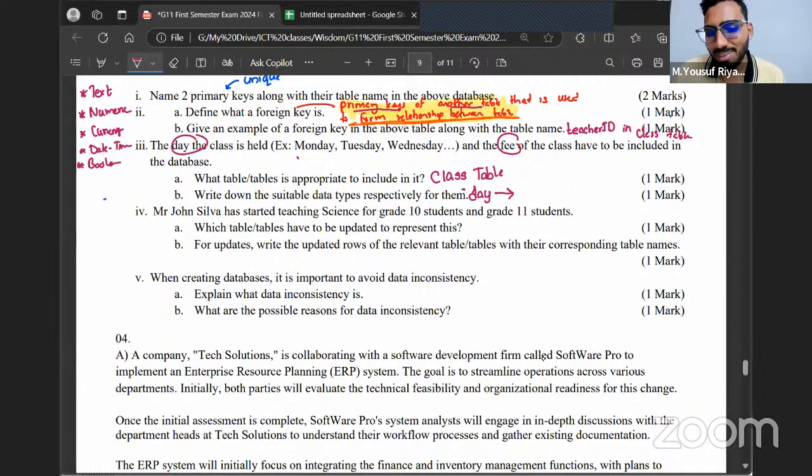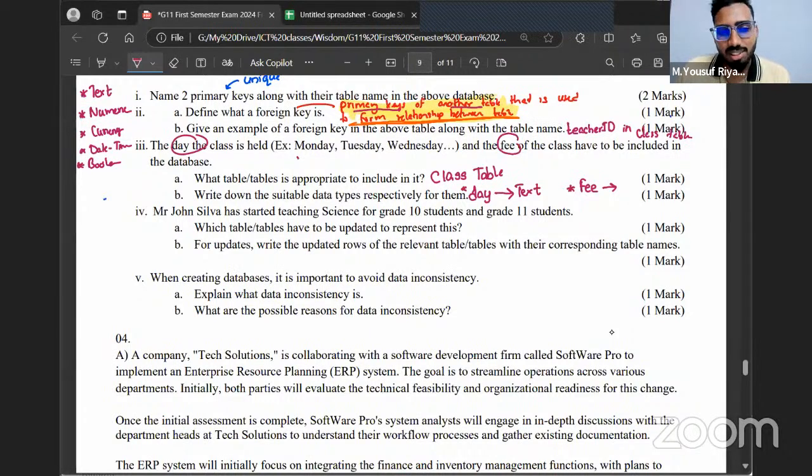The most suitable data type for day is actually text. Perfect. What is the most suitable data type to store the fees? For fees, you can choose currency and numeric, both are correct.